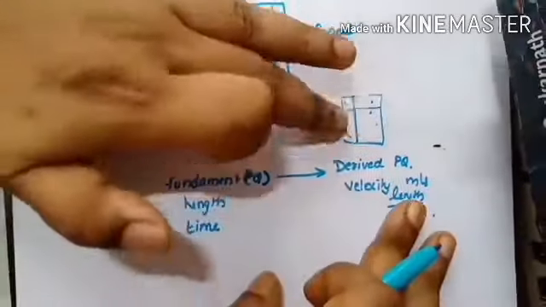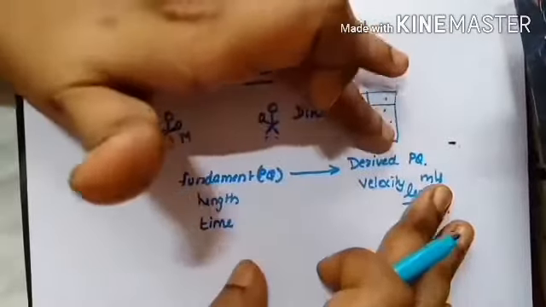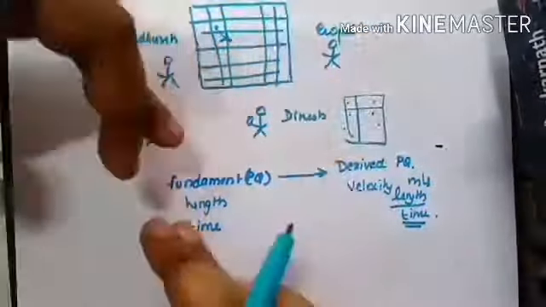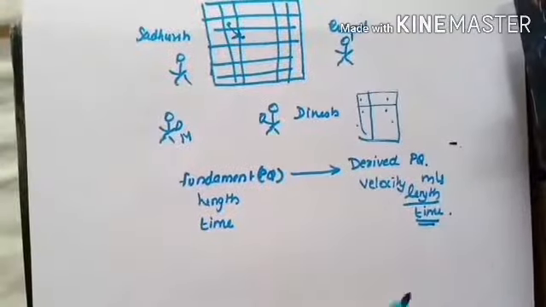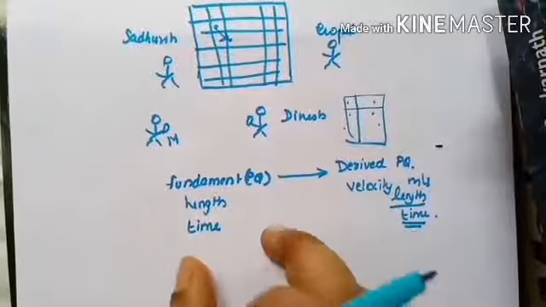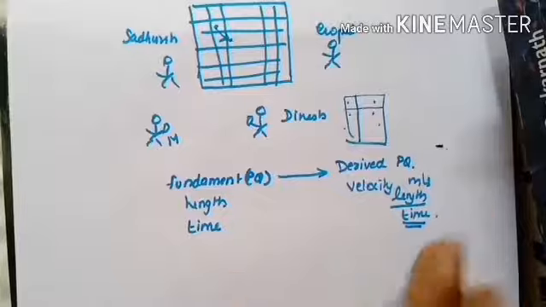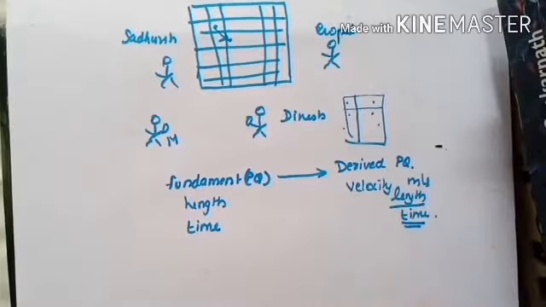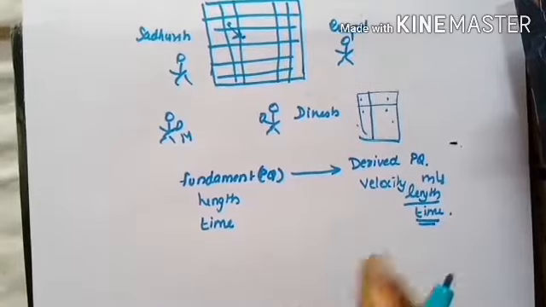So what is a derived physical quantity? The quantities which are derived from fundamental quantities or any other quantities are known as derived physical quantities, right? Fundamental is the base. What is created from the base is known as derived. Clear? Right. Now, you would ask what is the third form.